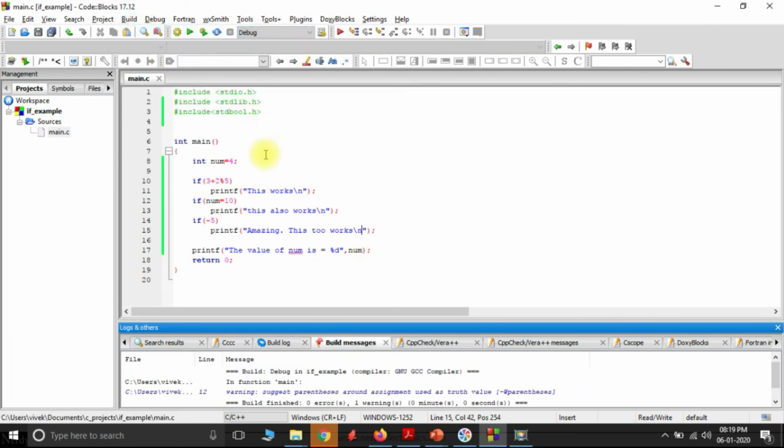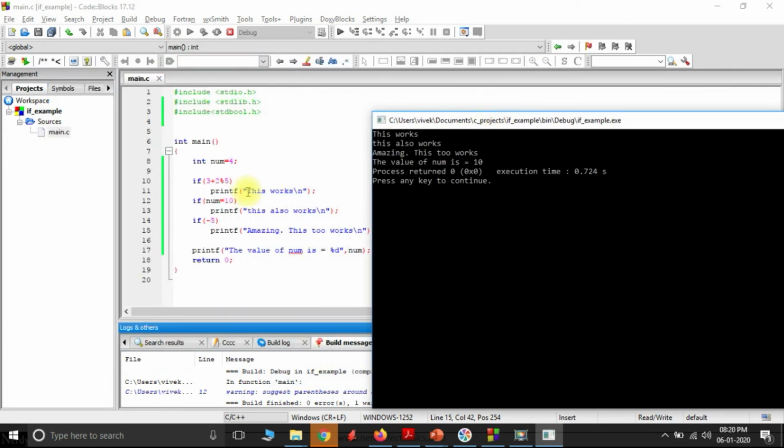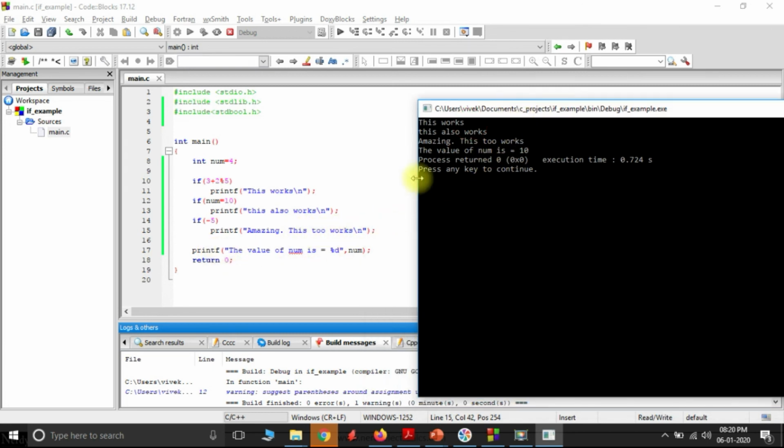We'll build this code, run it. So we have this works, this also works. Amazingly, this works too, and the value of num is 10.